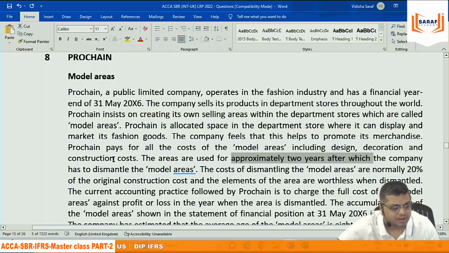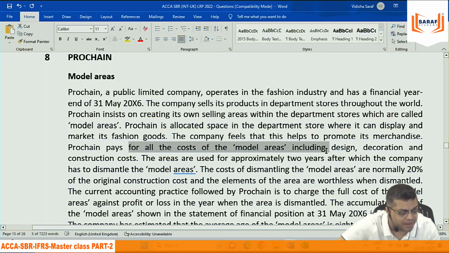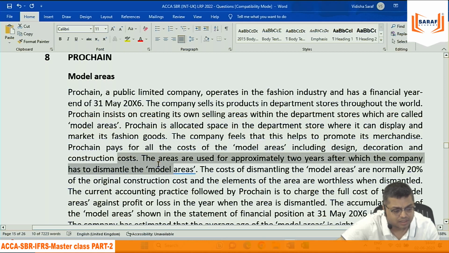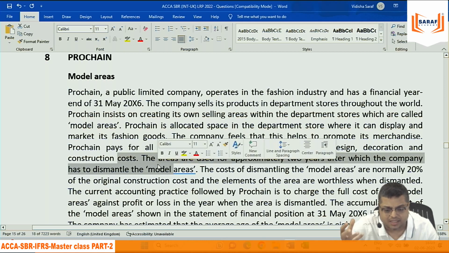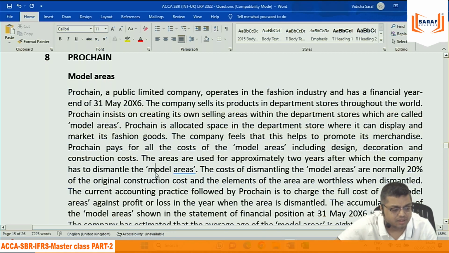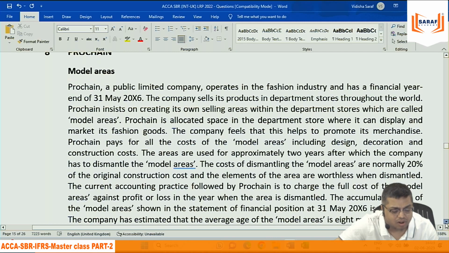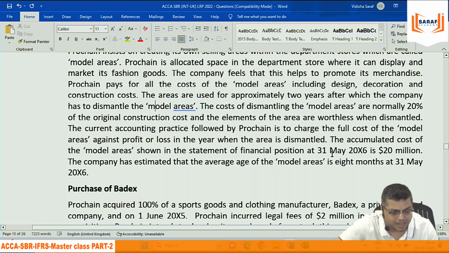At the same time, it is going to give us economic benefits by selling our clothes in a designated area for 2 years. Basically in the sales administration selling function, it will help. So we should be recognizing it as an asset under non-current assets and depreciating it over 2 years.